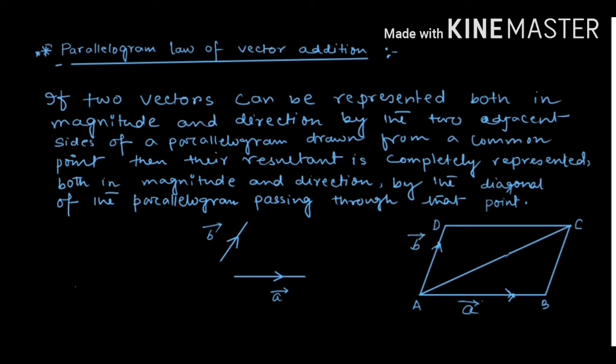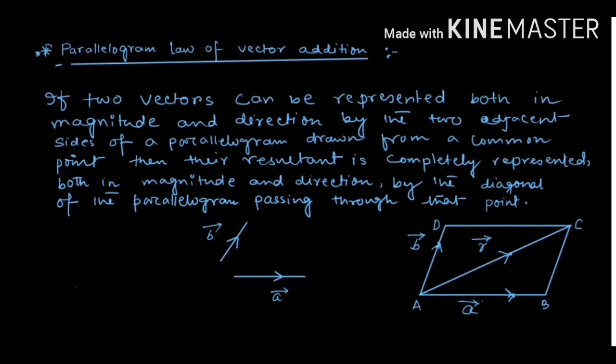Then the diagonal passing through this common point, that is diagonal AC, gives their resultant, and the direction of this resultant is given. So this is the parallelogram law of vector addition. Now we have to choose the adjacent sides such that the tails of these two vectors are at the common point.